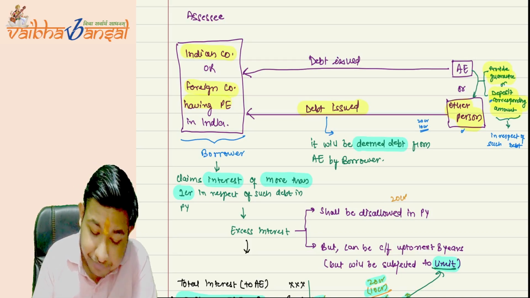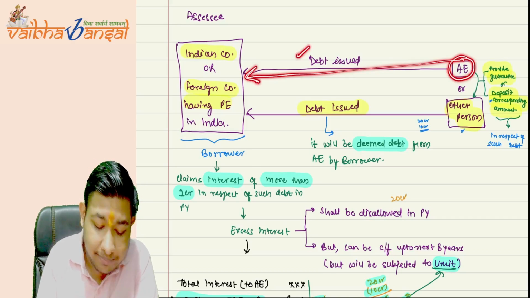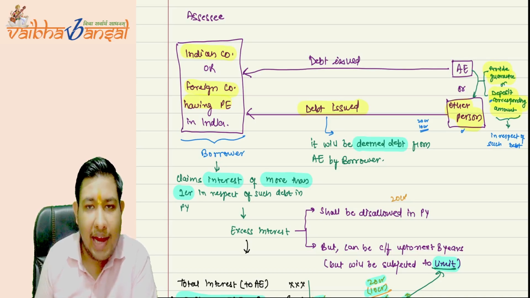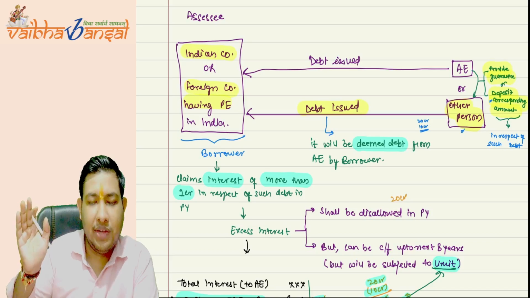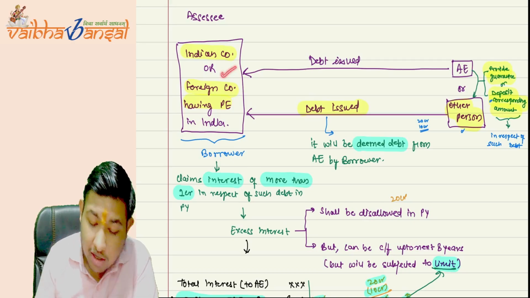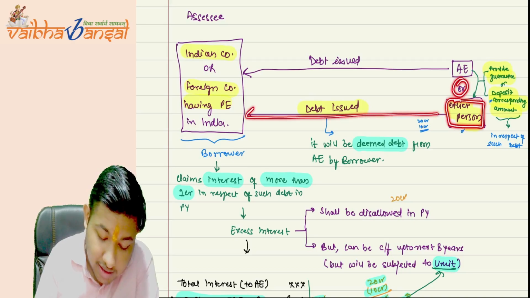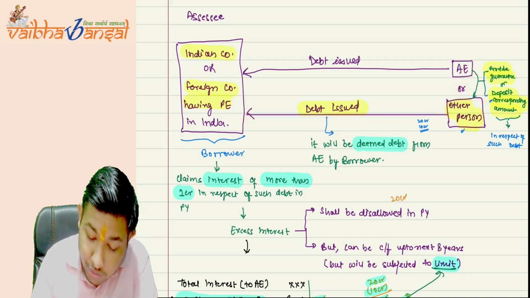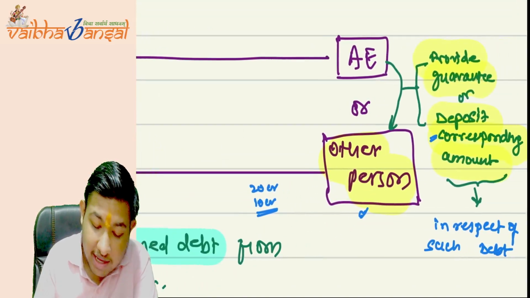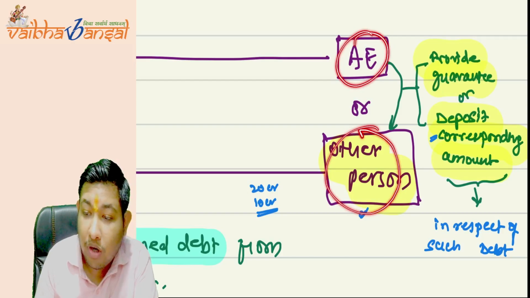Now, either the Indian company's AE gives a loan to the assessee, the Indian company or the foreign company's PE in India, or the AE in the foreign country has given the debt to the assessee, or any other person has given the debt to the AE. But in the case of any other person, there must be an agreement between the AE and the other person. What is the agreement?